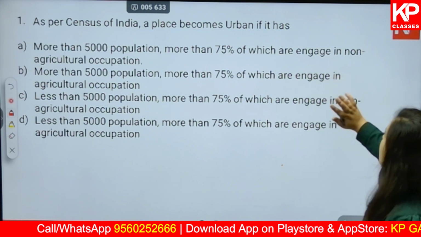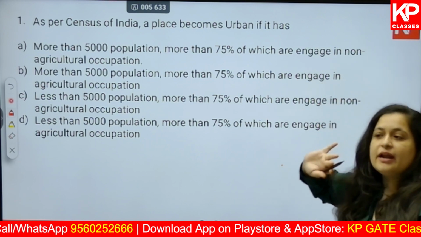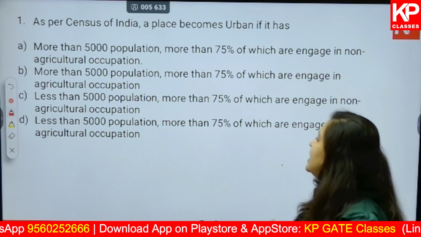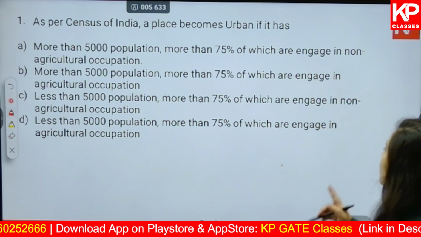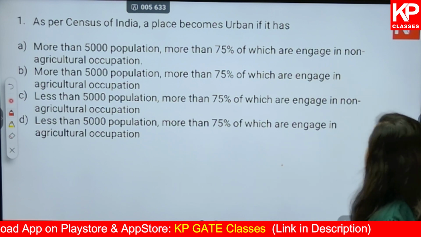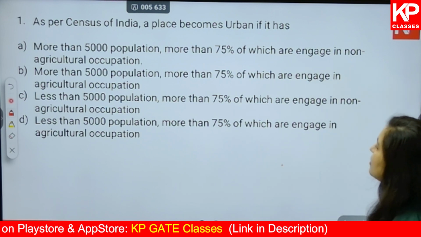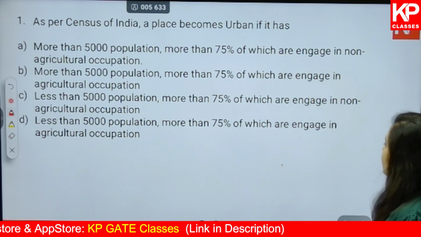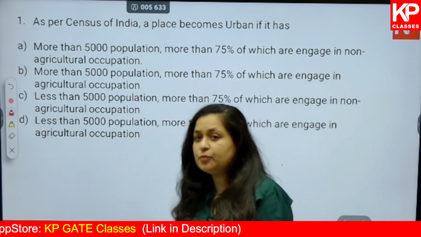So overall, the difference is non-agricultural and agricultural only. Next, less than 5,000 population, more than 75% of which are engaged in non-agricultural occupation, and less than 5,000 population, more than 75% of which are engaged in agriculture.